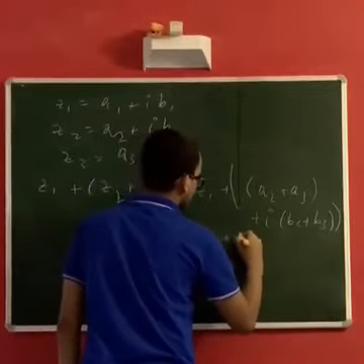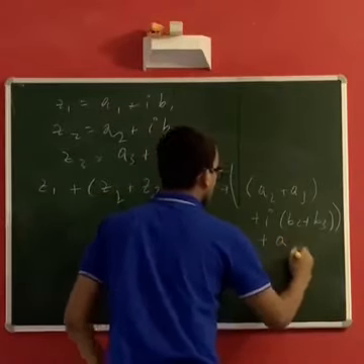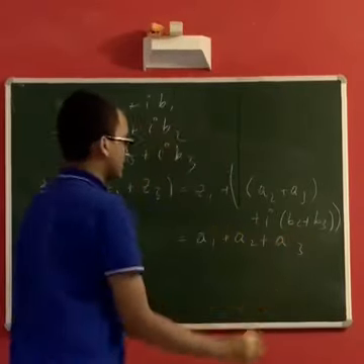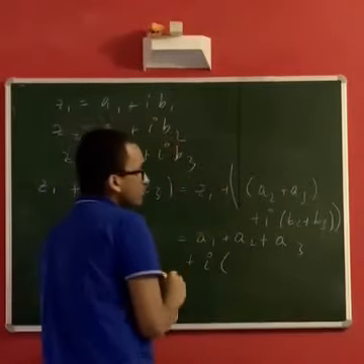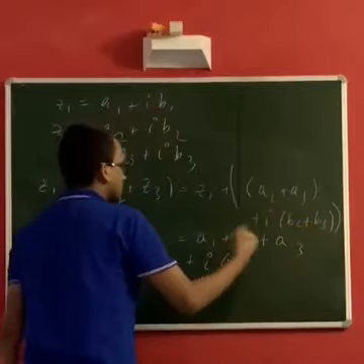A1 plus A2 plus A3. That is, you can add it anyway because it's associative. Plus I times, again for similar reasoning, B1 plus B2 plus B3 is B1 plus B2 plus B3.